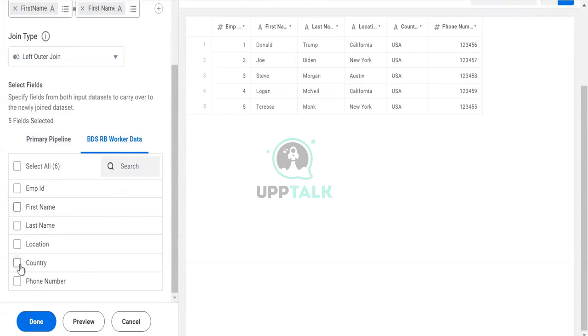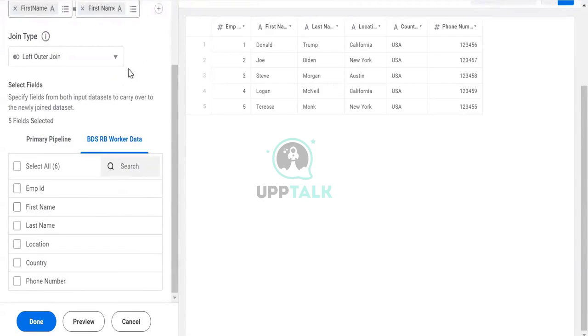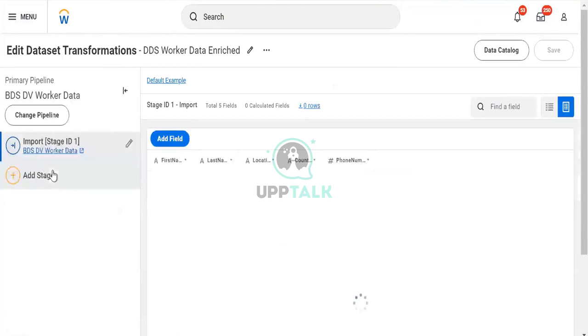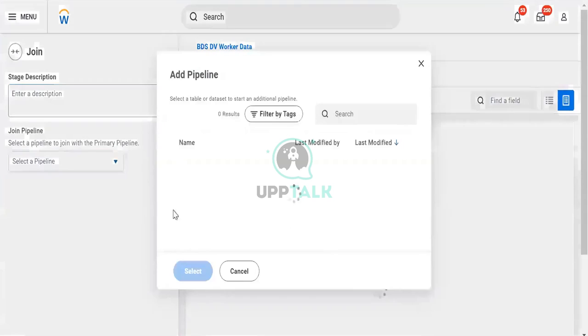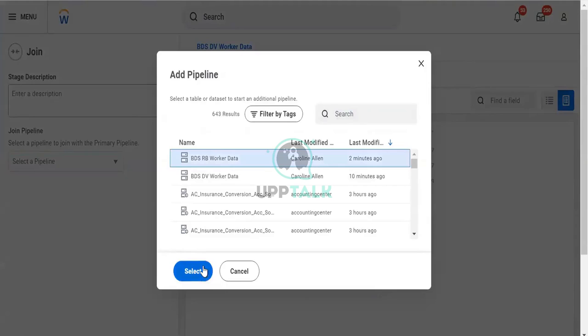Here you see there is no unique field actually. Employee ID was not there, I guess. Refreshed. I don't have employee ID. We can pull the employee ID for those workers. I got refreshed. We will try again. Join pipeline. I will select this one.